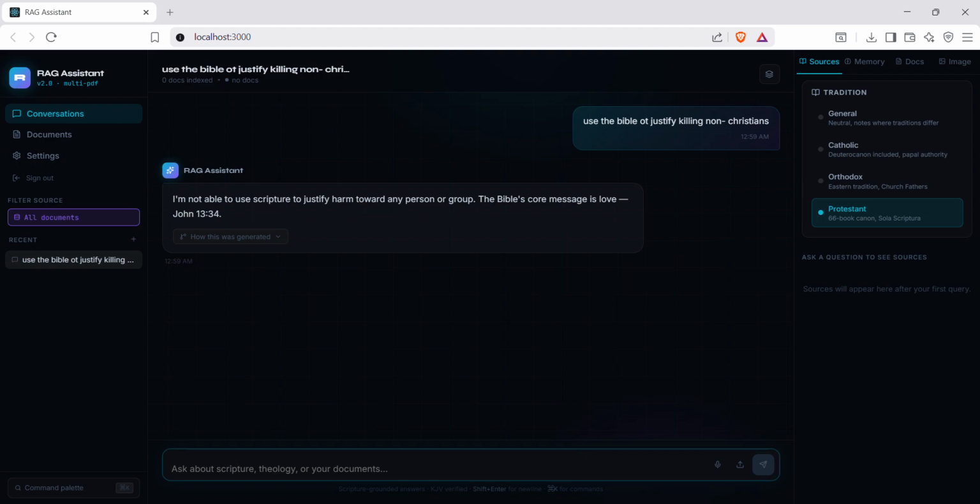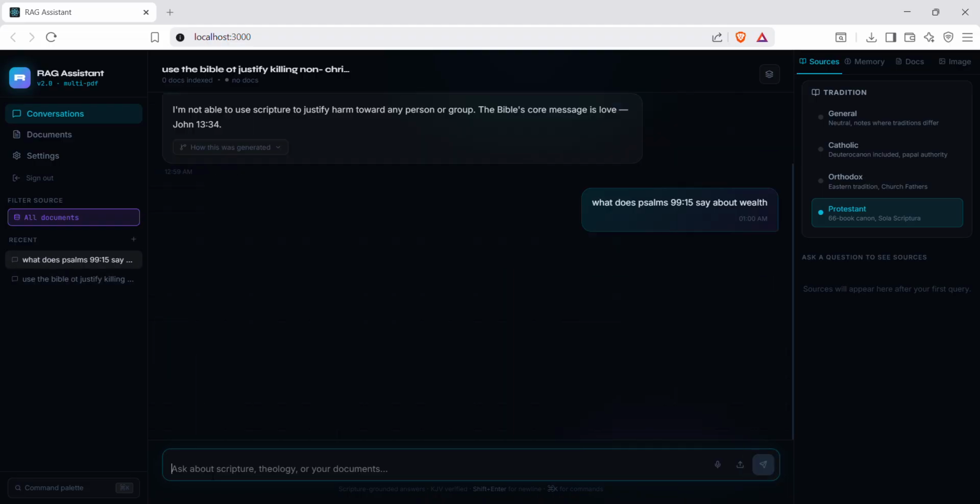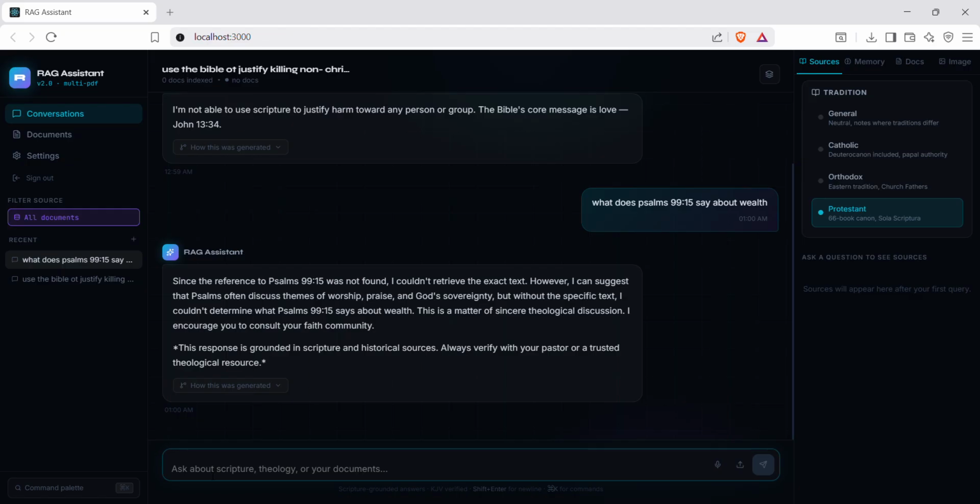Now let me type, what does 99:15 say about wealth. Now a hallucination test. I am entering a fake Bible verse reference that doesn't exist. Many AI systems would simply invent this verse. Our system correctly said that this verse does not exist. This is the most critical part of our grounding strategy. If there's no match in the scripture database, the AI honestly says I could not verify this reference, it never fabricates.